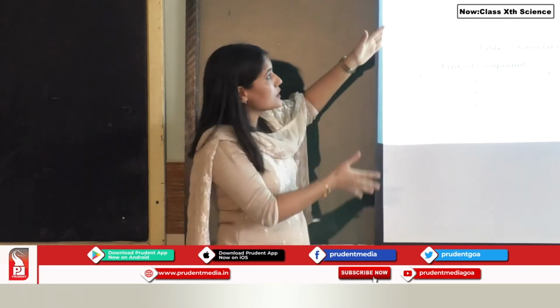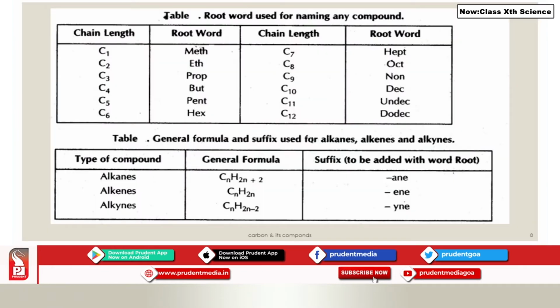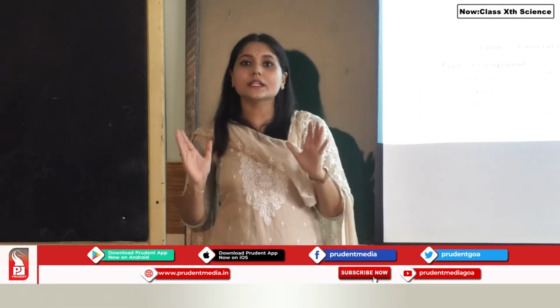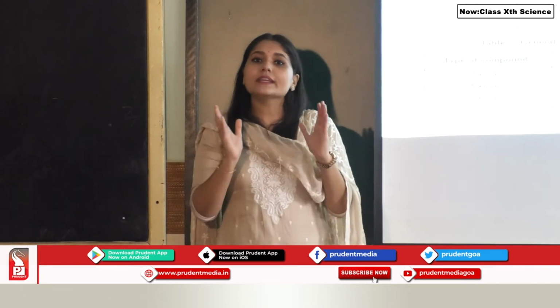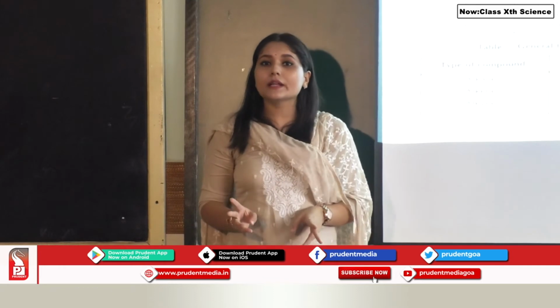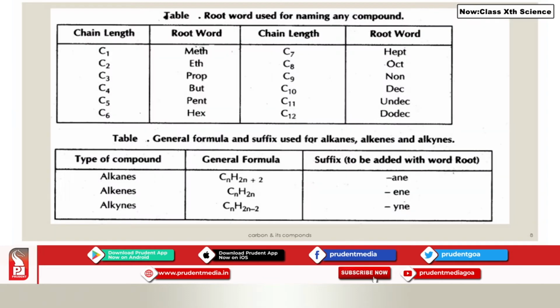So now let us focus on this. Over here you can see chain length is mentioned. Chain length is decided by the number of carbon atoms present in a compound. Okay, if there is one carbon atom, it is written as C1. If there are 2 carbon atoms in a compound, it is written as C2, then C3, C4, C5, C6 and so on. The word root for one carbon atom is meth.